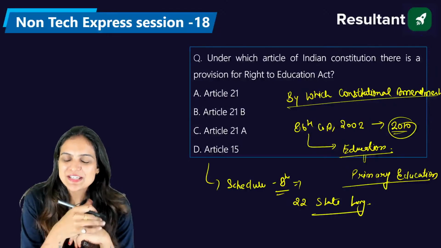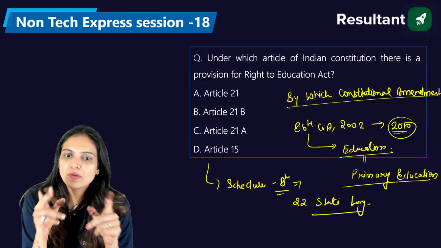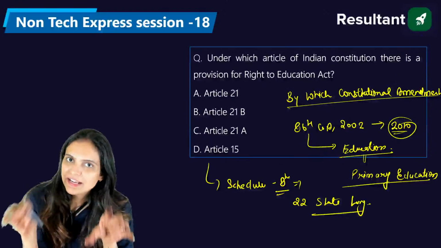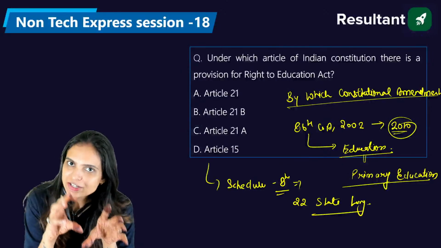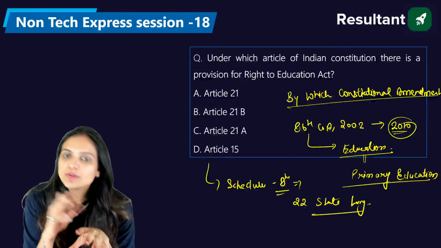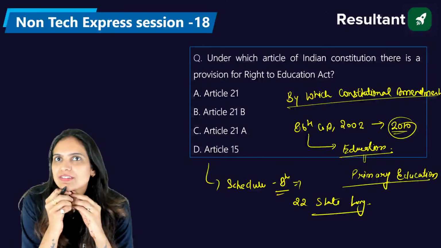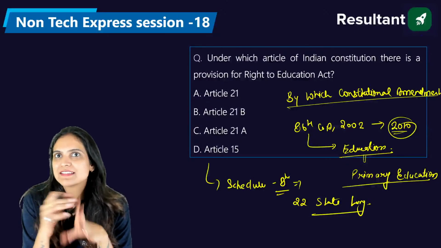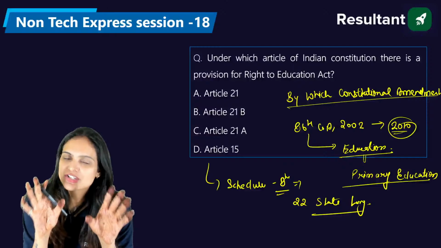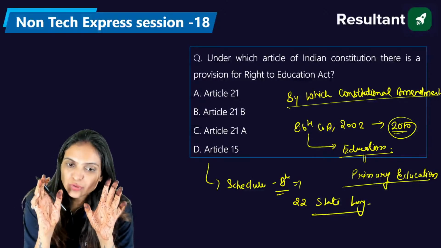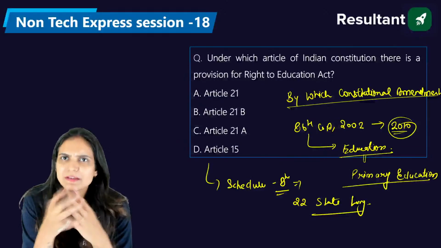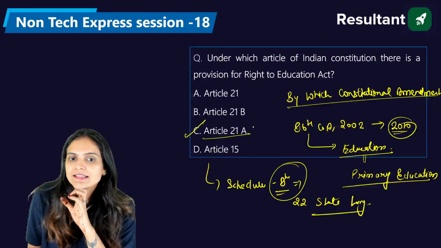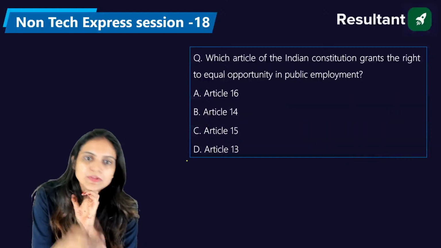Okay. So what we can say here is that if you know how to speak, read and write any of the languages in the 8th Schedule, out of the 22 languages, you will be considered to have primary education. It does not have any relation with class 5th, class 6th and so on, right? So the primary education criterion is only that you know how to read, write and speak any of the languages in the 8th Schedule of the Constitution. So the right answer is A, that is 21A. Clear? Now, please answer this one.